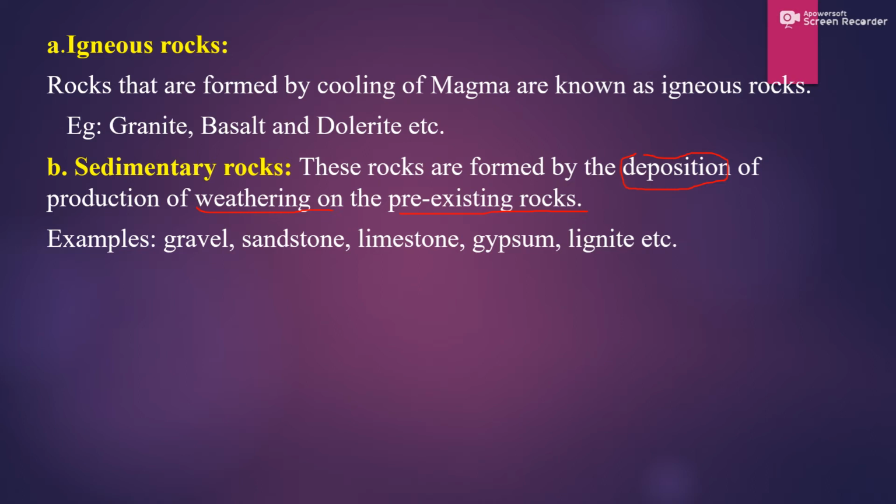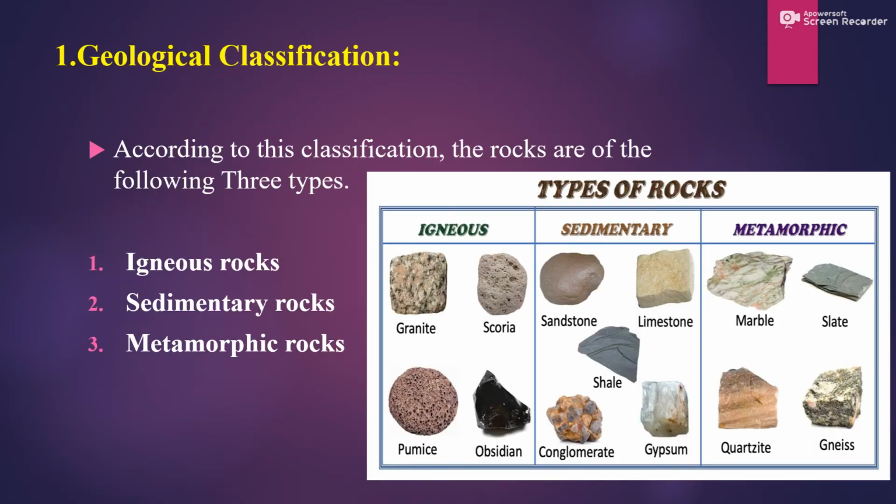What are the examples? Gravel, sandstone, limestone, gypsum, lignite, etc. Sandstone, limestone, shale, conglomerate, gypsum are all examples of sedimentary rocks.